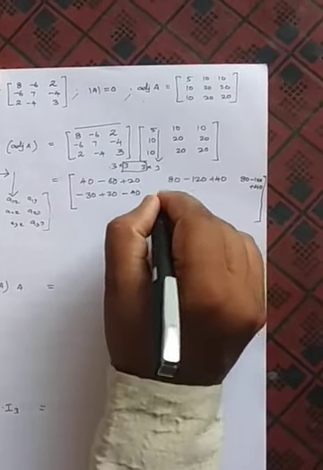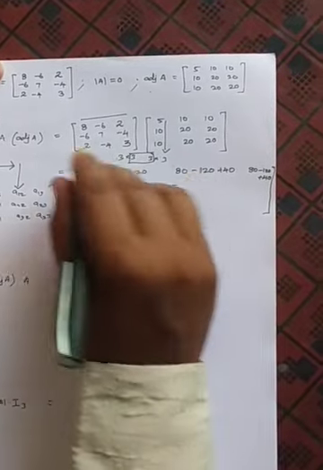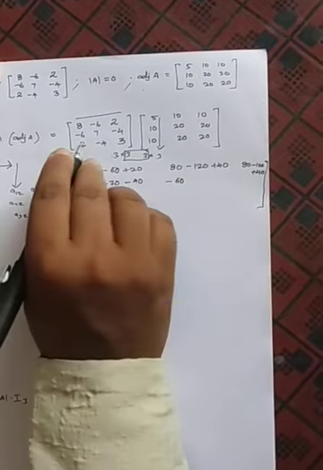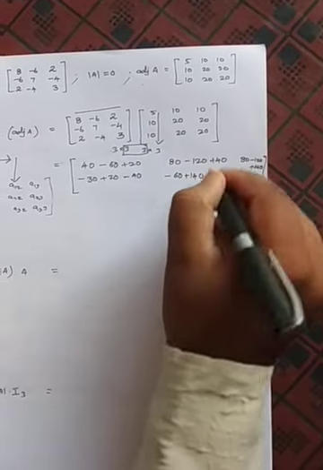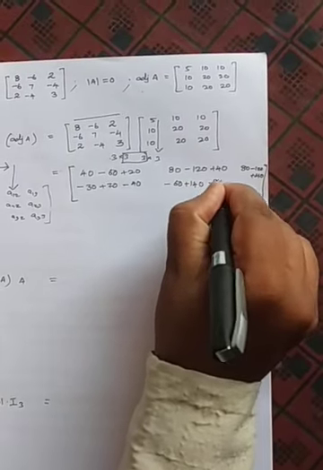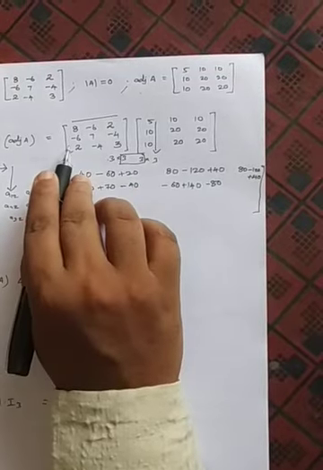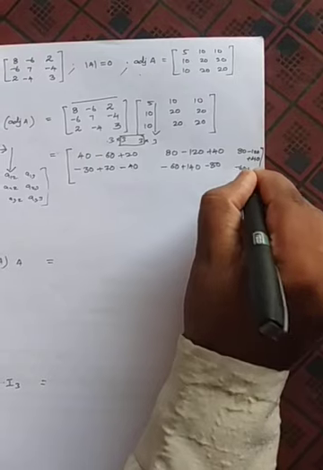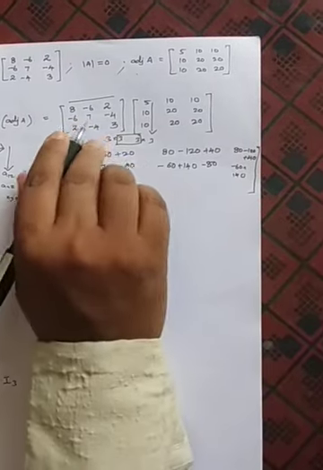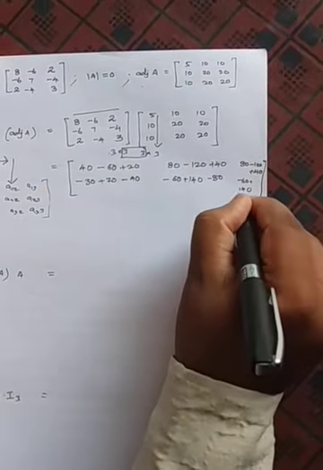Minus into 10, minus into plus minus, 6 10s are 60 will come, 7 20s are plus 140 will come, and then minus 4 into 20 minus 80 will come. Similarly the last one, minus 6 into 10 minus 60 will come, 7 20s are plus 140 will come. Then next one we have minus 4 into 20 minus 80 will come.